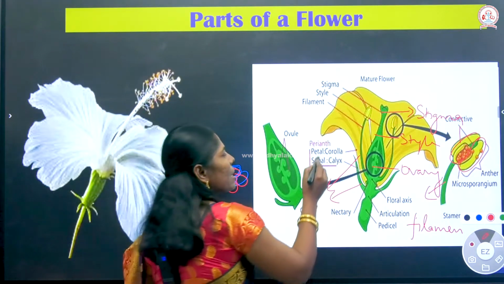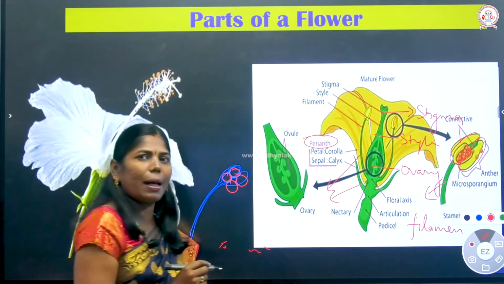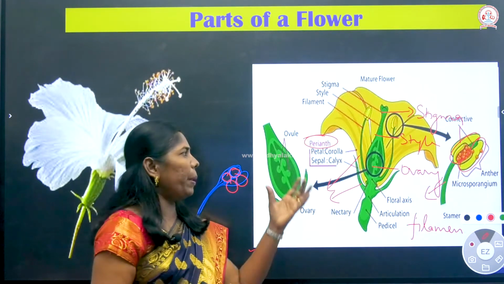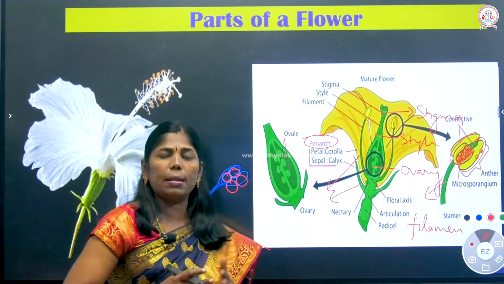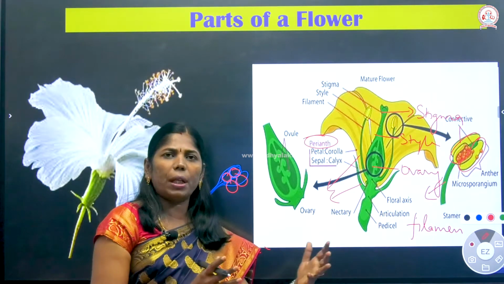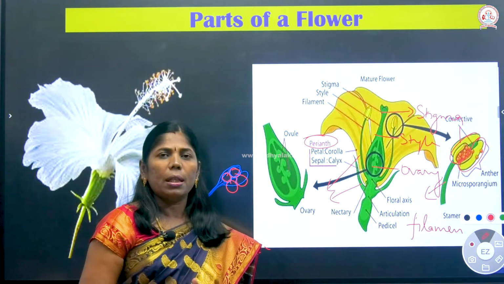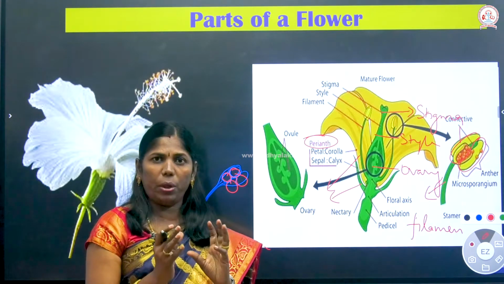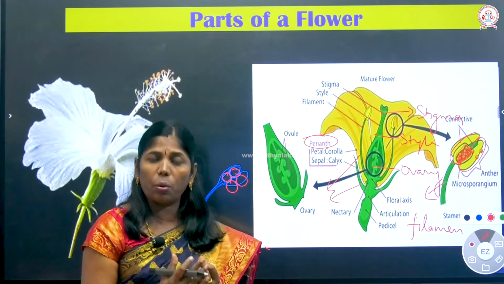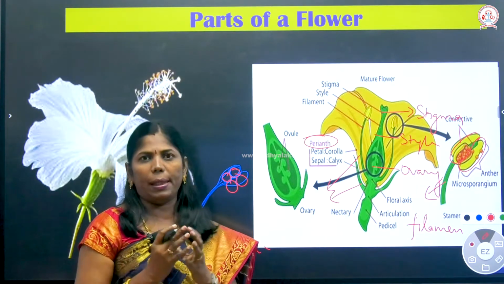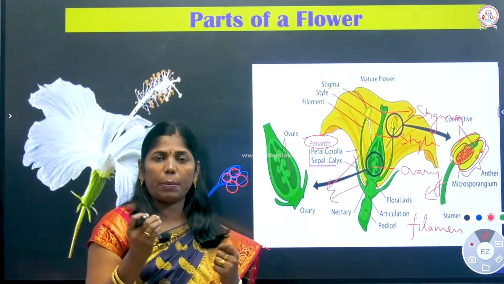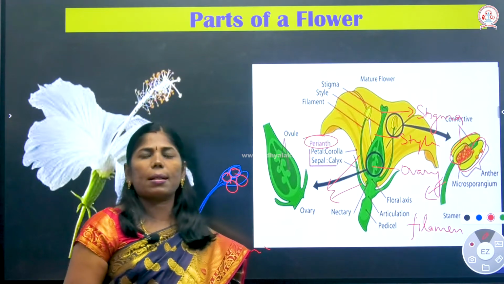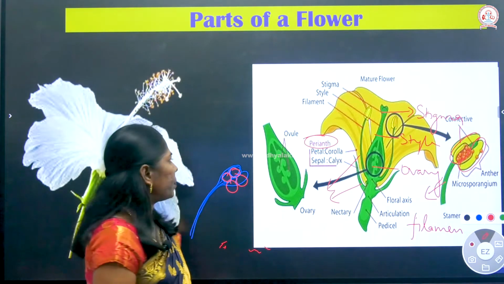So here, what is the perianth? Perianth means when the calyx and corolla are not differentiated, so that region is considered as your perianth. We will see that in monocot plants, and some dicot plants also. That is a single whorl. The calyx and corolla are not differentiated; you cannot differentiate them, they look the same. Even if there are two whorls, they look the same, and these are tepals. Just as each segment of the calyx is called a sepal, each segment of the perianth is considered a tepal.